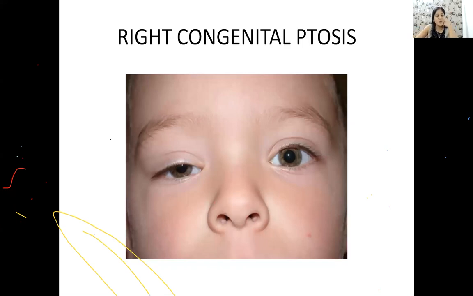Now you should know how ptosis looks like. Ptosis is drooping of upper eyelid. So right upper eyelid is drooped, isn't it? He's not able to open the eye completely. This is a drooping of upper eyelid.